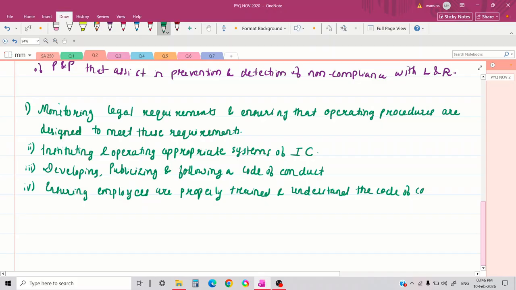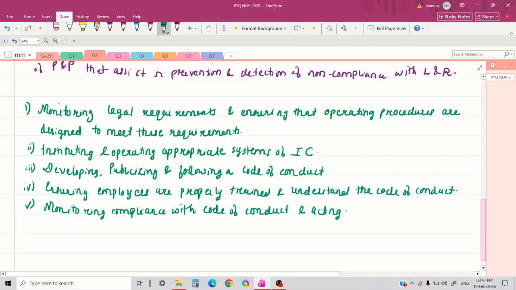Fifth, monitoring compliance with the code of conduct and acting appropriately to discipline employees who fail to comply with it.